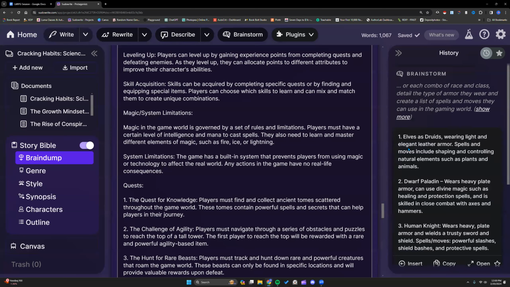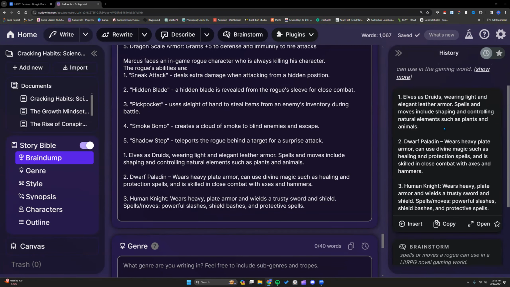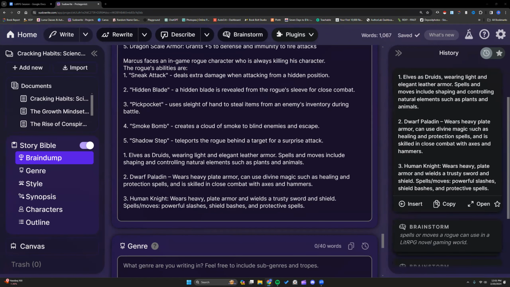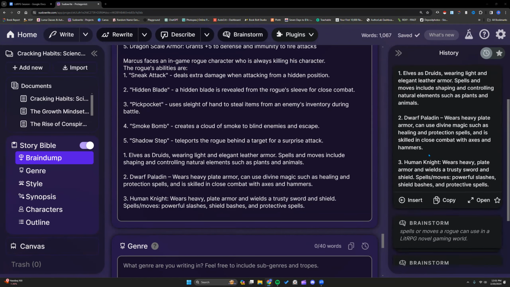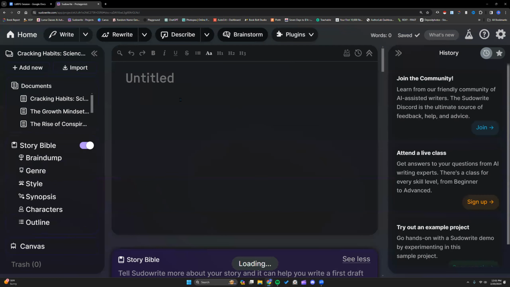There we go. And I'm just going to copy this into the Brainstorm too to give ourselves some more in-game characters. I want to look at the output real quick. Spells and moves include shaping and controlling natural elements, healing and protection spells, skilled in close combat. So I like that. And then our First Draft should give us the same thing, except it's going to be heftier.